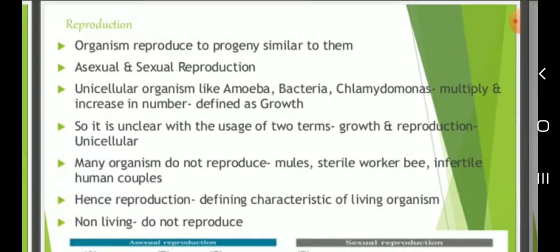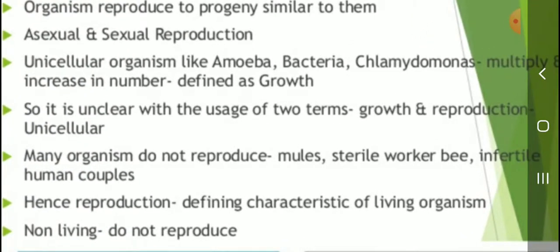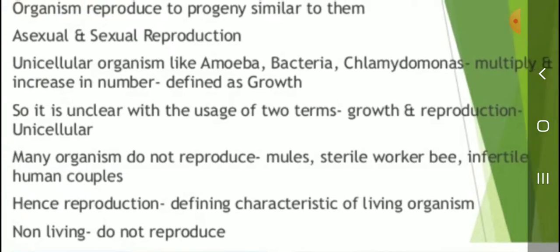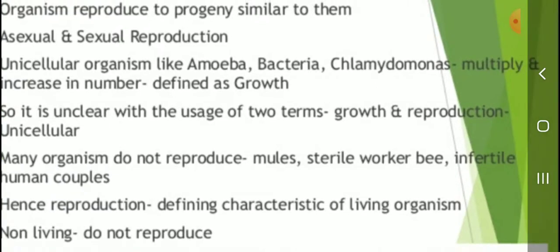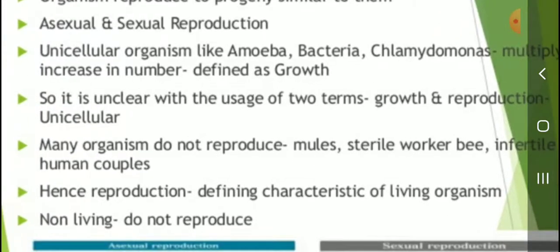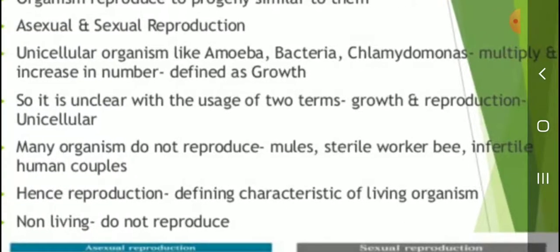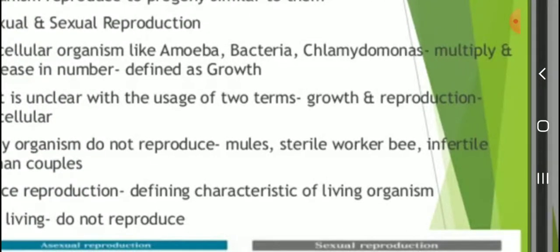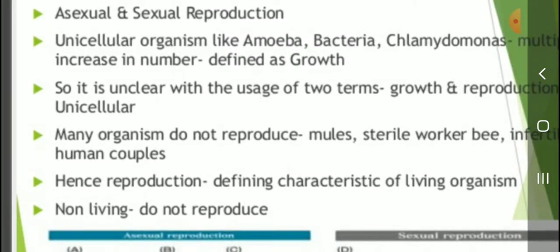Okay, listen, unicellular organisms. Which ones are unicellular organisms? Why are they called unicellular organisms? Because of the presence of only one cell. So they are called unicellular organisms, like amoeba, bacteria, chlamydomonas. Organisms that multiply and increase in number is defined as growth. It is unclear whether the terms growth and reproduction are used differently in unicellular organisms.